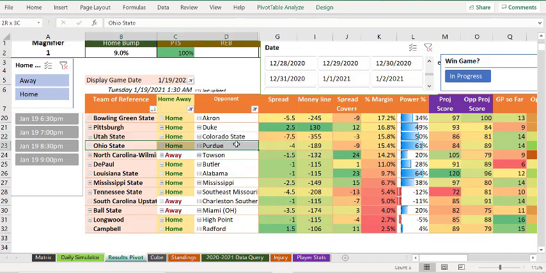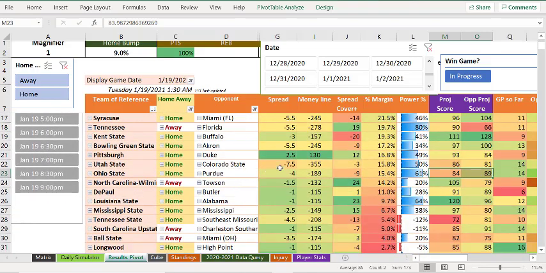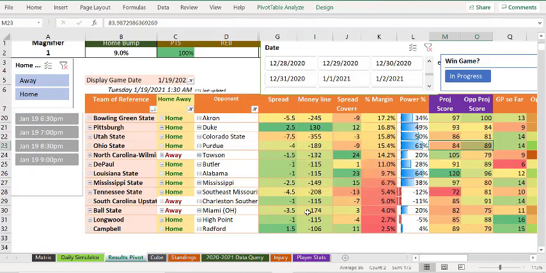Ohio State at home against Purdue, I don't agree with that. I think Purdue's better than this. But never listen to me, right? But the projected score agrees with Purdue winning, whatever that's worth. I've seen some interesting things with projected score, but I'm still not ready to do any statistical analysis on it or to worry about that yet.